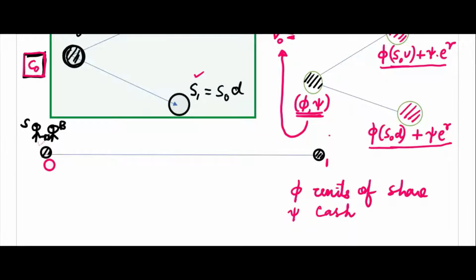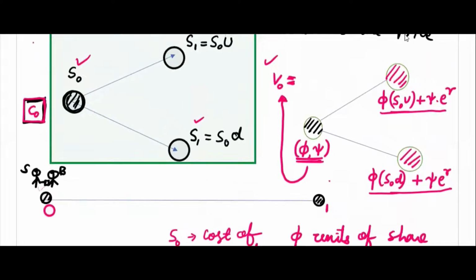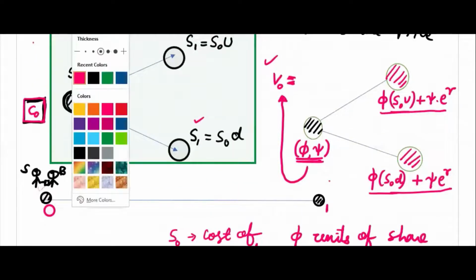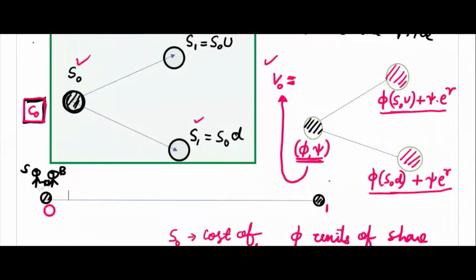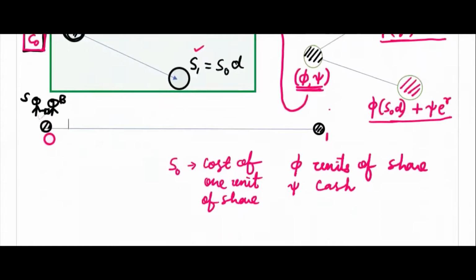What is the cost of 1 unit of share here? One unit of share, that is S0. When I wrote S0 here, that is the cost of 1 unit of share. So now we have 5 units of share, that will cost 5 S0.